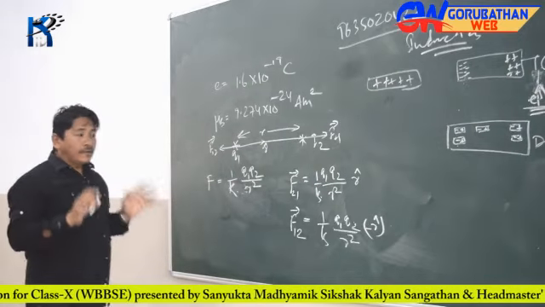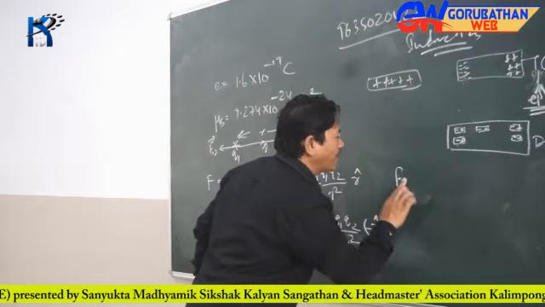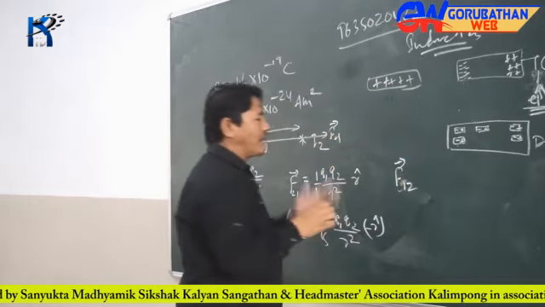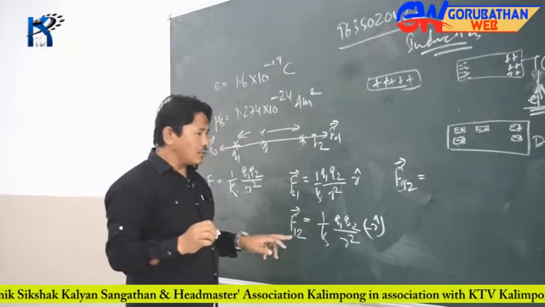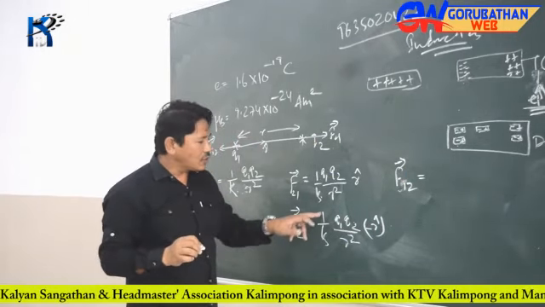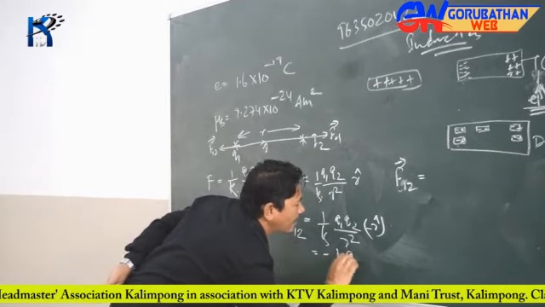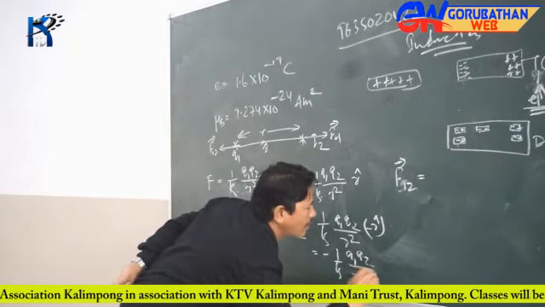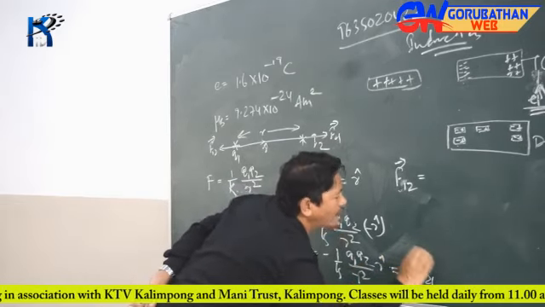Now, though I have taken the vectorial notation for F12, you can see that F12 is minus 1 by k, Q1 Q2 over r squared, and this can be written otherwise as minus of F21.